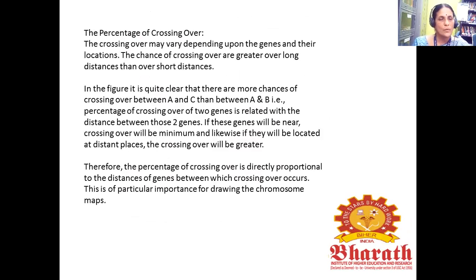This figure represents single and double crossing over. Next, we see the percentage of crossing over. The crossing over may vary depending upon the genes and their location. The chances of crossing over are greater over long distances than over short distances.